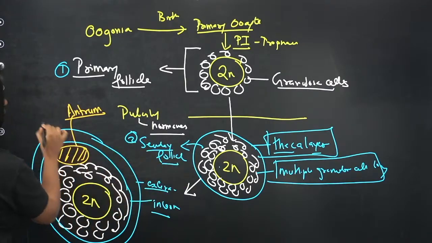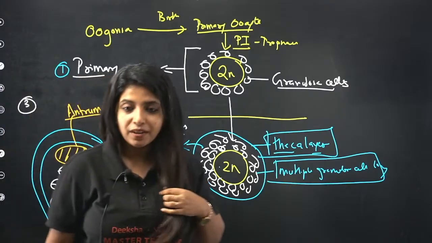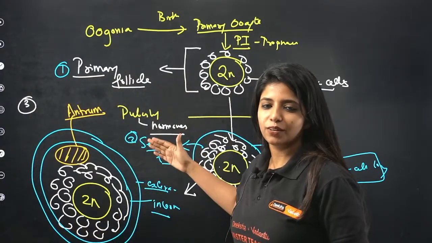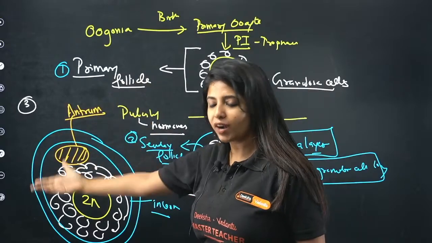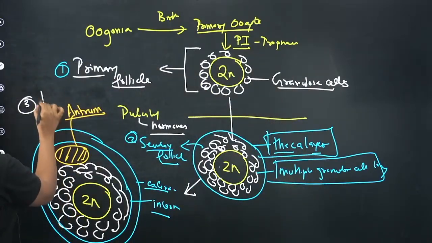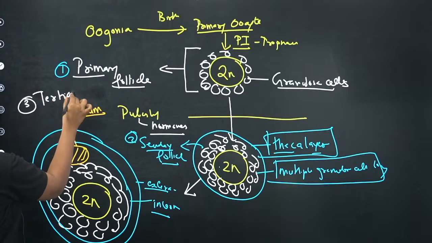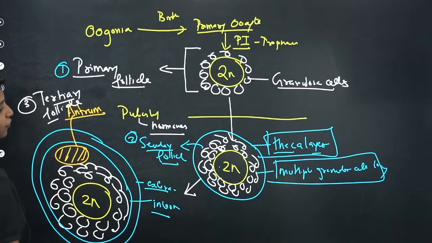And what do you call this structure? After the secondary follicle, what can you expect? Anyone who is watching this video, what can you expect? First we had primary, then we had secondary, and now we have what type of follicle? It is going to be the tertiary follicle at the end.